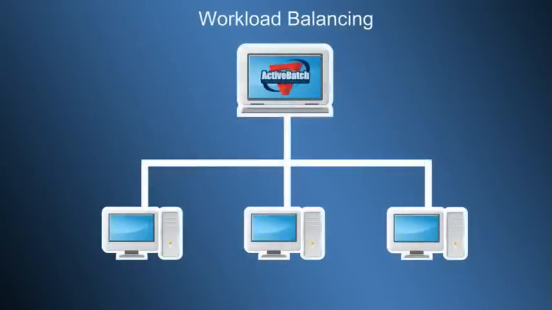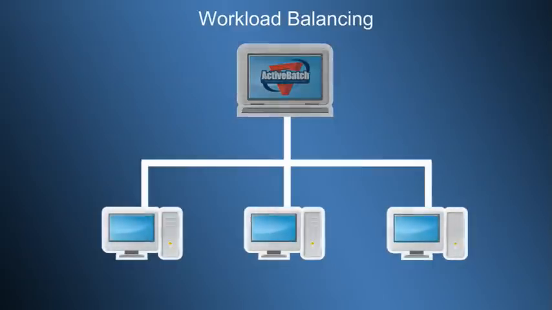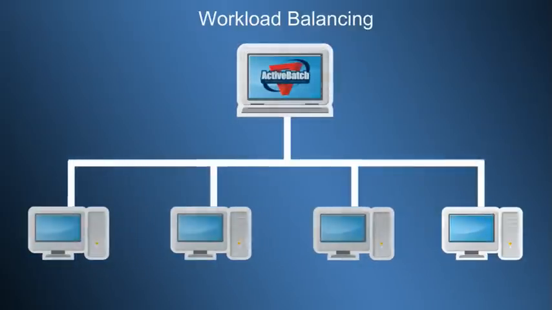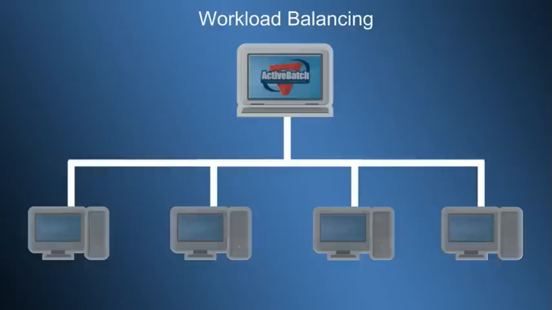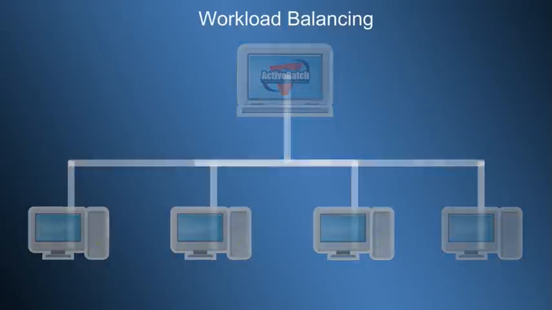ActiveBatch can run jobs across specific systems as well as the ability to distribute jobs or plans across an association of servers to ensure that SLAs are achieved. A server failure will result in the workload being divided across fewer systems until the server can be returned to an active state. As the numbers of jobs increase or the resource demands grow, new servers can be added without changing the jobs or plans. The current deployment of virtualization fits perfectly within the ActiveBatch operational environment, both as a mechanism to satisfy server demands as well as high availability requirements.